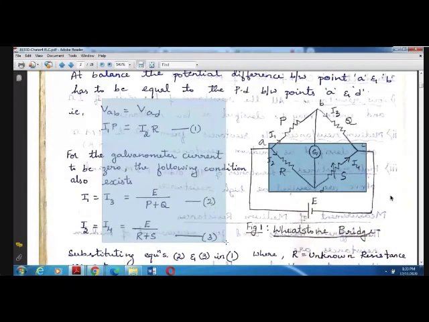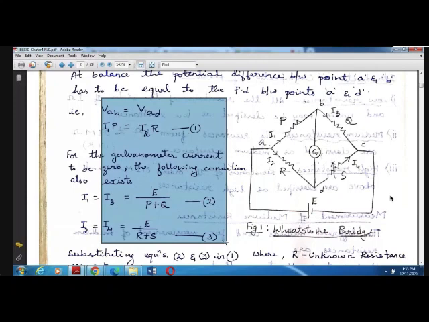What we are doing here is finding the balance condition. We are deriving the expression to say when the bridge is balanced.